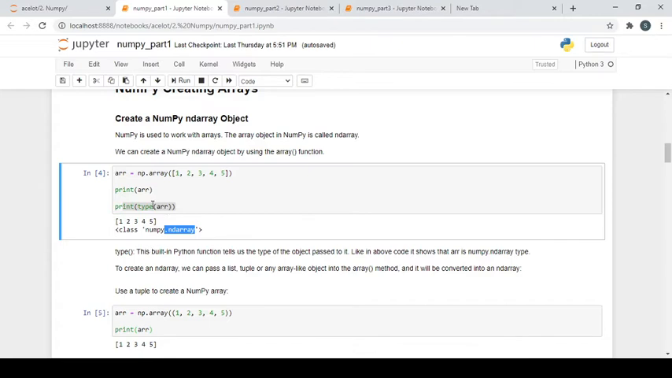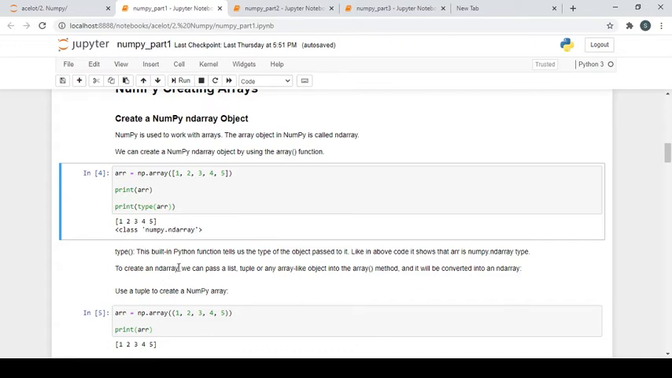So this is a traditional Python function which tells you that whatever you pass here, suppose this array was just a list, it would have told you that, okay, it's a list. Now of course, we already talked about that every NumPy array has this class name as ndarray.